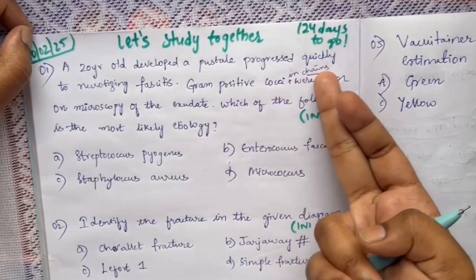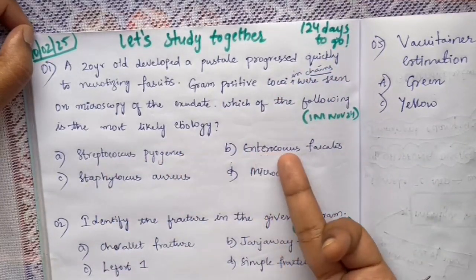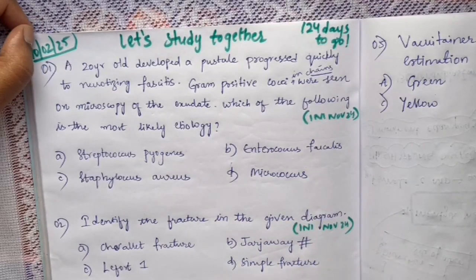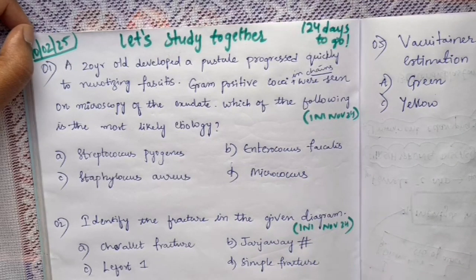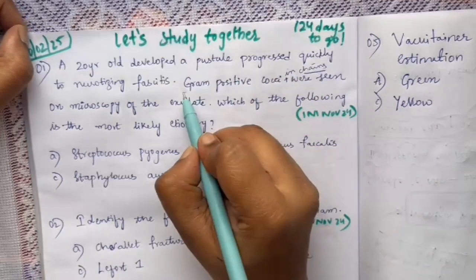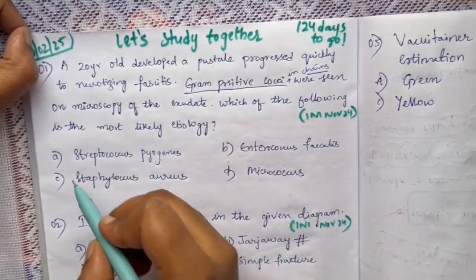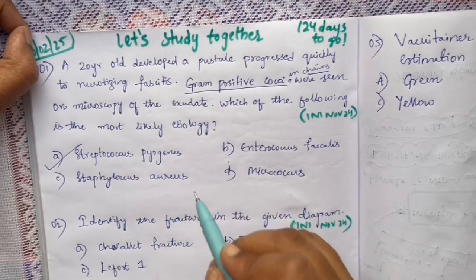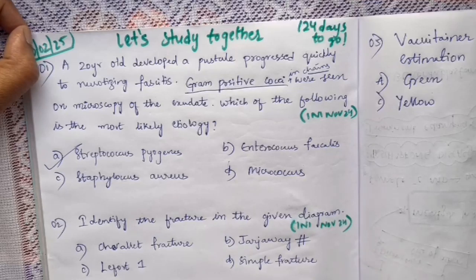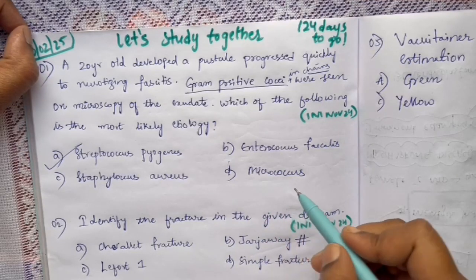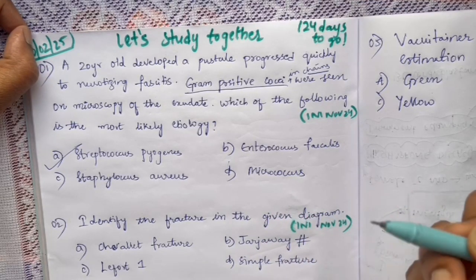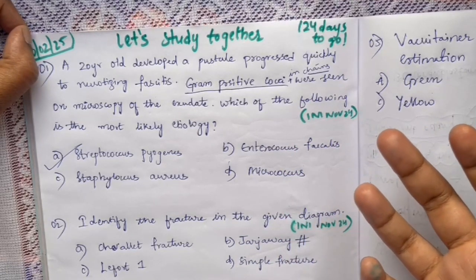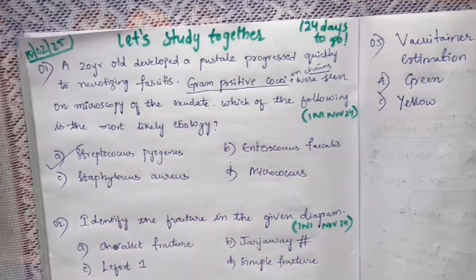The gram-positive cocci in chains. Options here are Streptococcus pyogenes, Enterococcus faecalis, Staphylococcus aureus, Micrococcus. Even if you have revised this topic at least once, you would correctly answer this question. Gram-positive cocci in chains simply means the answer is Streptococcus pyogenes, because Staphylococcus aureus are also gram-positive cocci, but they are not in chains. They are in clusters, grape-like clusters. Micrococcus, as we know, is in tetrads, not chains. Enterococcus faecalis also is not in chains, but specifically Streptococcus is in chains only.